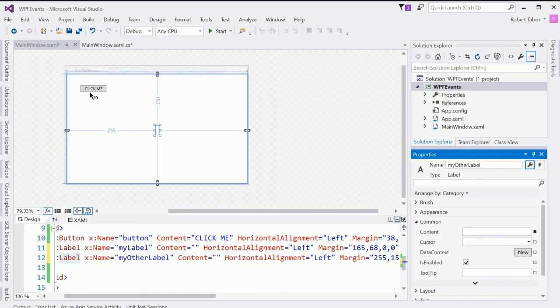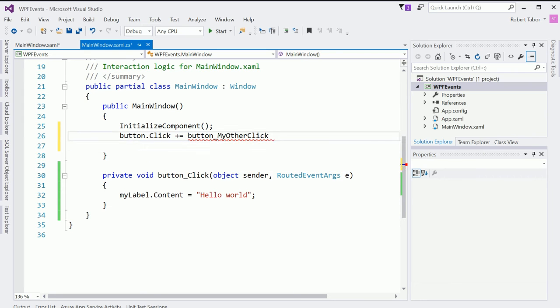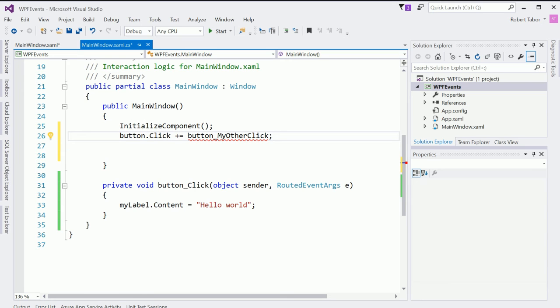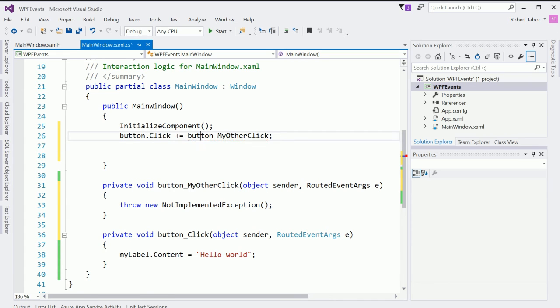All right, so now what I want to do then is go to the MainWindow.xaml.cs, and here I'm going to type button underscore dot click plus equals, and I could click tab to insert, but I'm not going to do that. I'm going to name this manually myself. Button my other click, like so, and then I'm going to hit enter on the keyboard. And now you can see that I get a red squiggly line. I'm going to put my mouse cursor on that line and hit control period, and then choose generate the method button underscore my other click, and it does it for me.